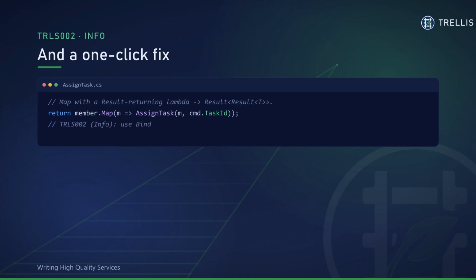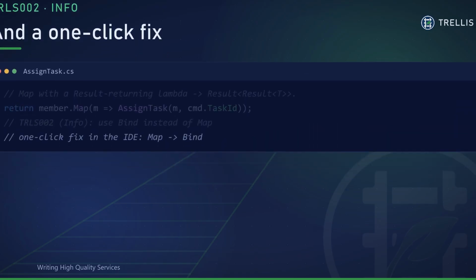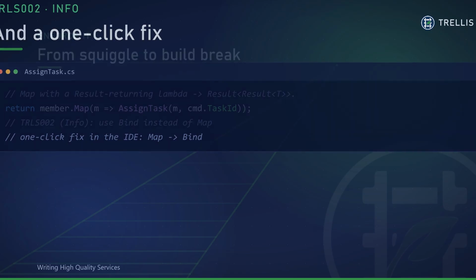And they're not just warnings, many carry fixes. Remember map versus bind? If you map with a result-returning lambda, you get a result of a result. Trellis 2 spots it, and the light bulb rewrites map to bind for you in one click. The analyzer doesn't just complain, it corrects.